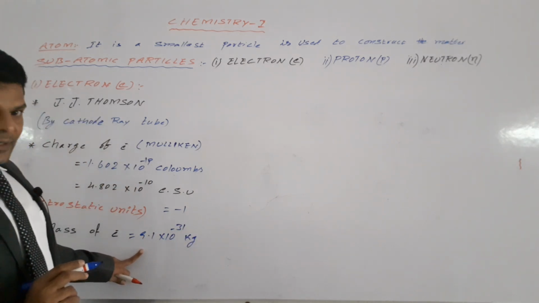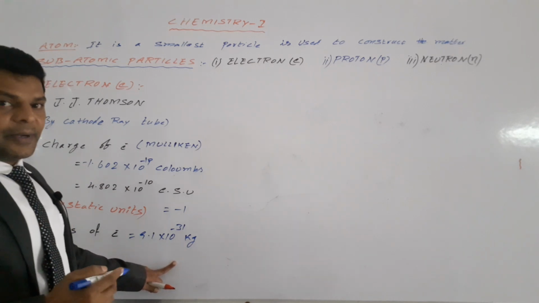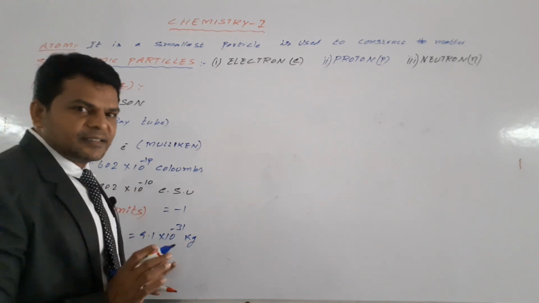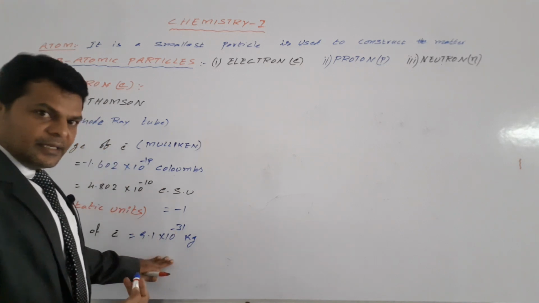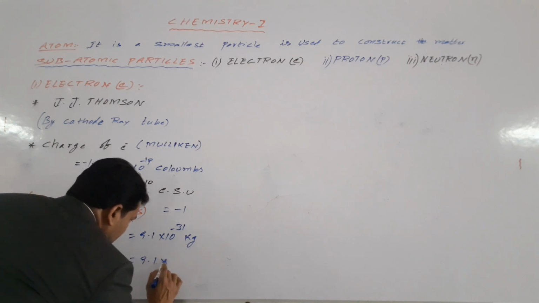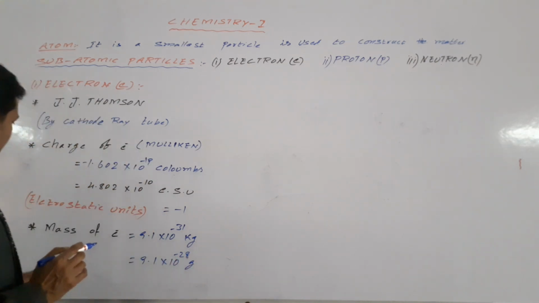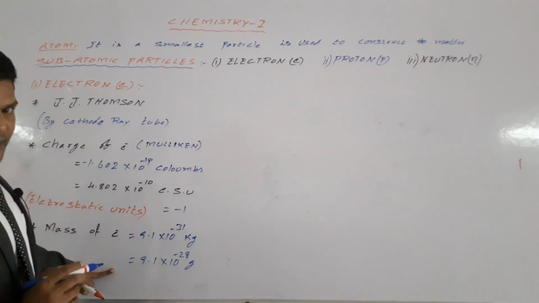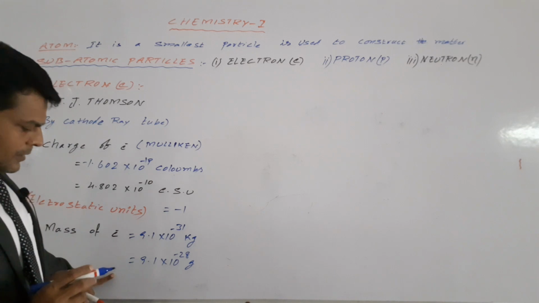See here, minus 31 means it is a very small value. In grams, it is 9.1 into 10 power minus 28 grams. This is the mass of the electron.